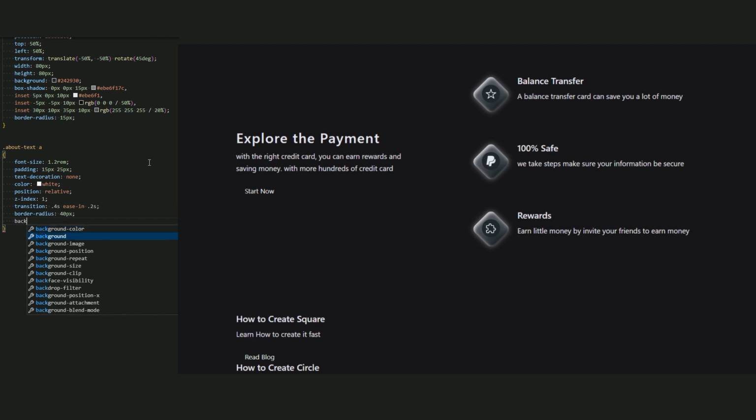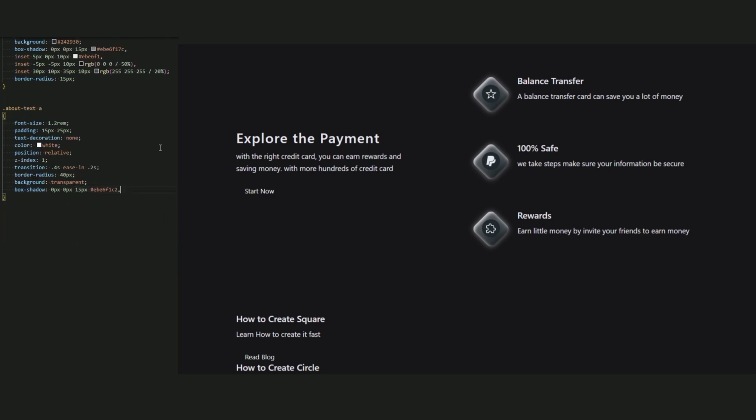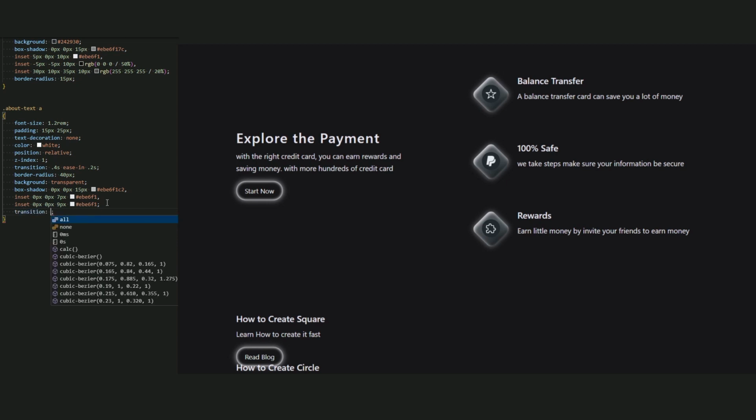So now for a border radius be 40 pixels, background be transparent to be the same background of the body, but we use a box shadow for it. So 0 pixel, 0 pixel, 15 pixels of this color. Now for inset 0 pixel, 0 pixel, 7 pixels of this color white. Now copy and paste it again. Let's change the 7 to 9 pixels instead of 7 pixels. Now let's add a transition and add a border 2 pixel solid transparent.